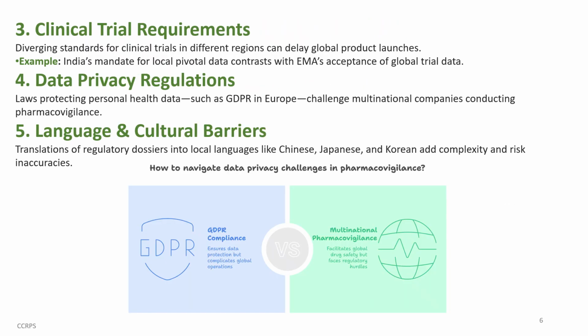Clinical trial requirements. Diverging standards for clinical trials in different regions can delay global product launches. For example, India's mandate for local pivotal data contrasts with EMA's acceptance of global trial data. Data privacy regulations. Laws protecting personal health data such as GDPR in Europe challenge multinational companies conducting pharmacovigilance. Language and cultural barriers. Translations of regulatory dossiers into local languages like Chinese, Japanese, and Korean add complexity and risk inaccuracies.